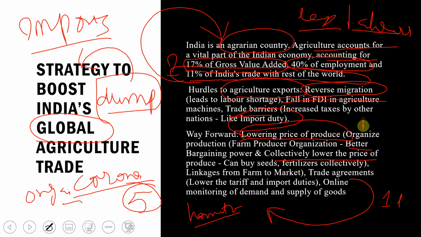Earlier we had the APMC, and right now we also have the APMC, where mandis are there, where farmers go and sell their product. But in the APMC, in most cases, farmers lose the bargaining power. If the farmers had organized groups, they could have the power to bargain within those mandis. So how can we lower the price? We can buy seeds and fertilizers collectively, and this will help in lowering the price.